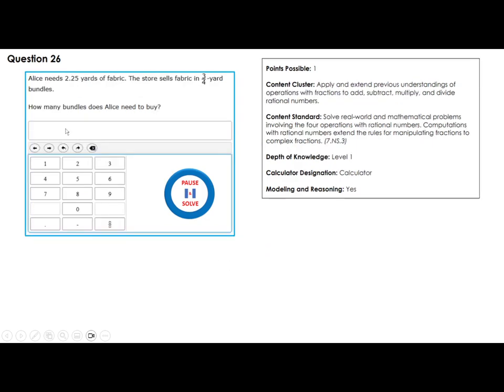Alice needs 2.25 yards of fabric. The store sells fabrics in 3/4 of yard bundles. How many bundles does Alice need to buy? That's obviously a division problem. You divide this by 3/4. Now, when you are dividing by a fraction, you change it into a multiplication, and you flip the fraction. See, 3/4 becomes 4/3. Then you multiply this, and you get 3 as an answer. For this question, they will give you the calculator to use.